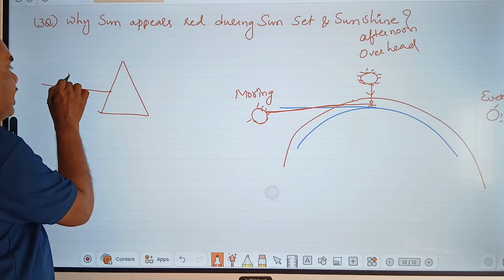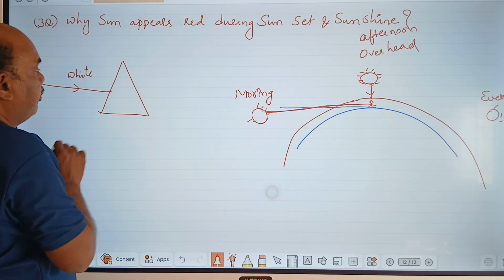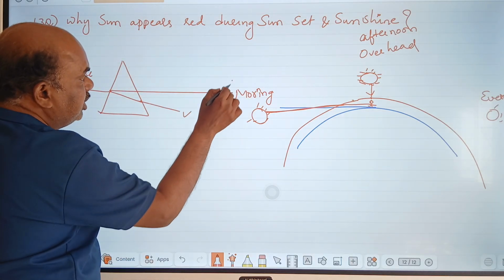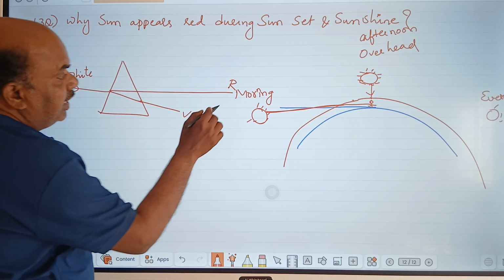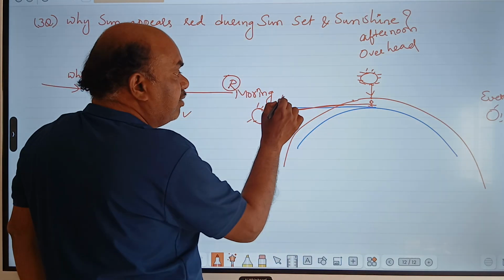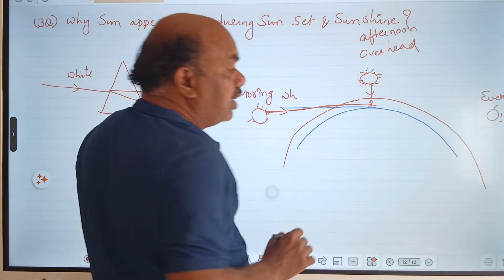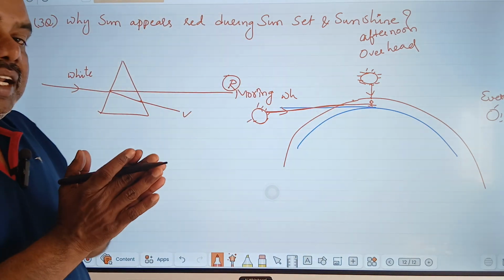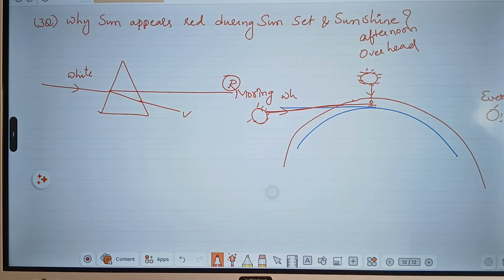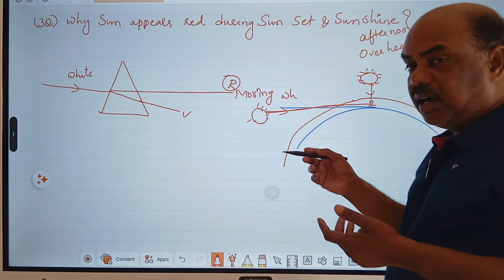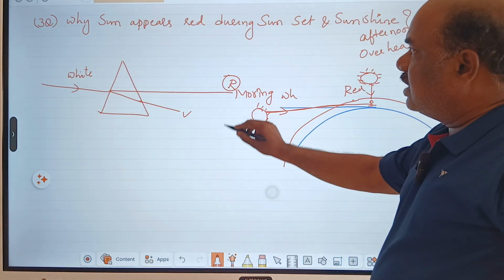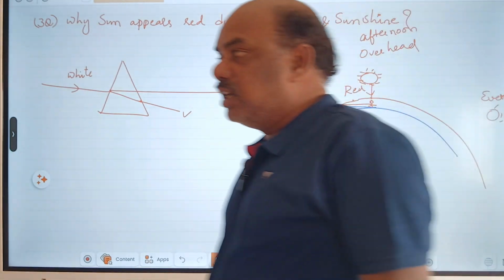Sunlight is a white light. White light splits into 7 colors, and only red color can travel longer distance. That is the reason: whenever sunlight enters the atmosphere, except red color, the remaining colors will vanish in the atmosphere. Blue color will be seen by the sky and the remaining colors will vanish. Only red color reaches our eye. Hence at sunset and sunrise, the sun appears red in color.